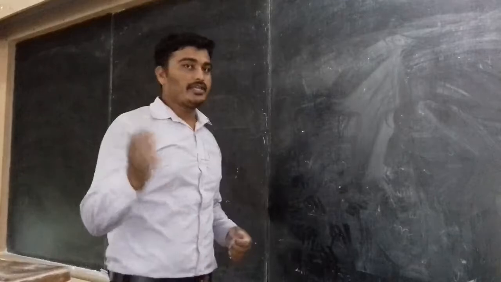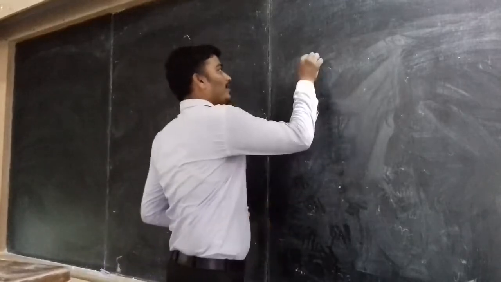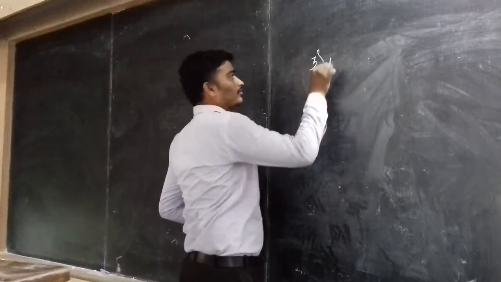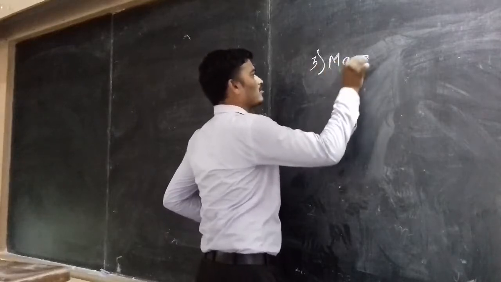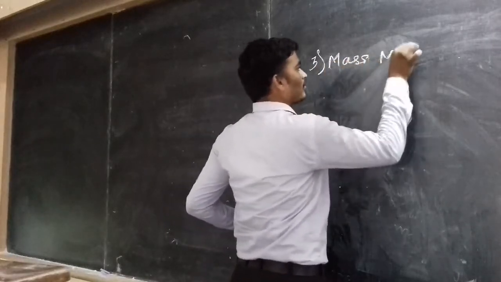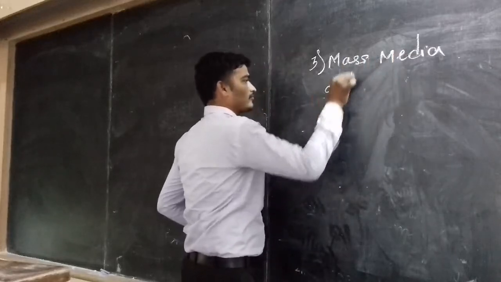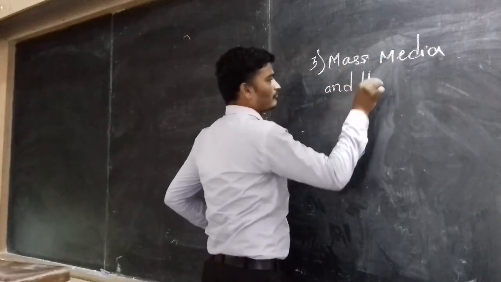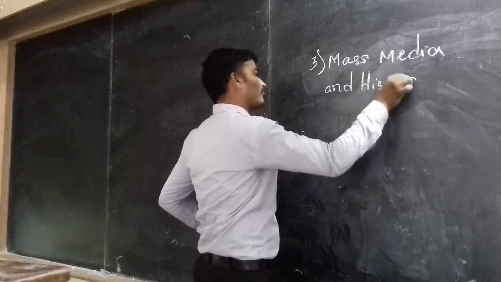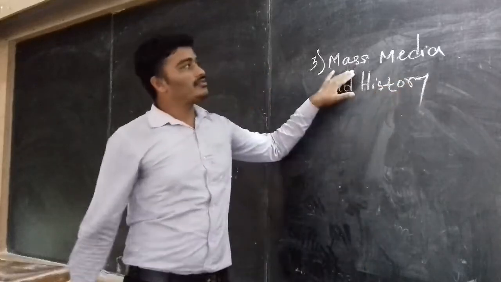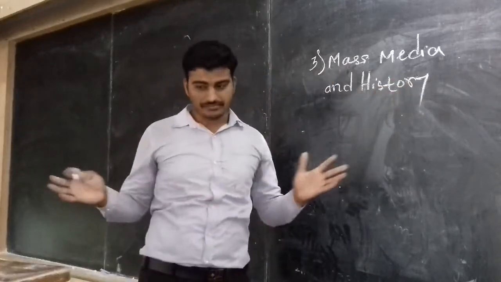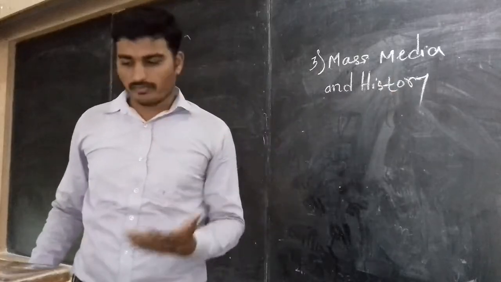Okay, now we are going to see deeply about the third point, mass media and history. Basically, we have to learn only the relation between mass media and history, the background, the history of mass media.